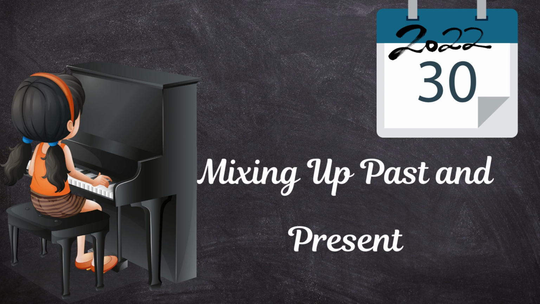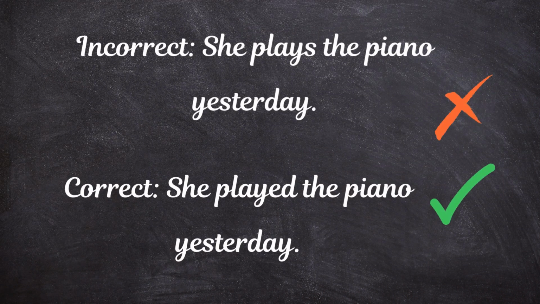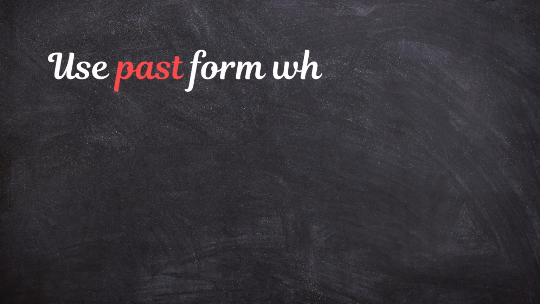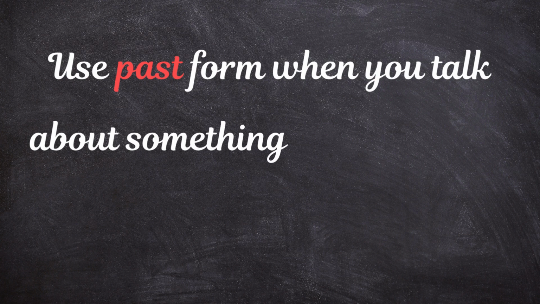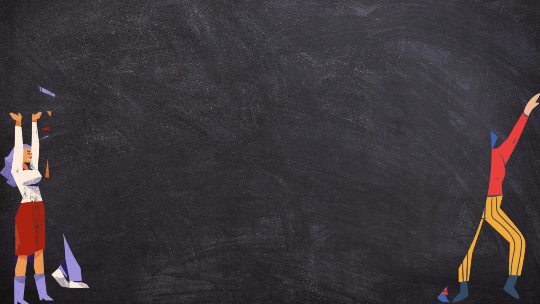A lot of us trip up when talking about past events. If it already happened, we need to use the past simple tense. Instead of "she plays the piano yesterday," the correct way is "she played the piano yesterday." Easy, right? Just switch to the past form when you talk about something that's already done.